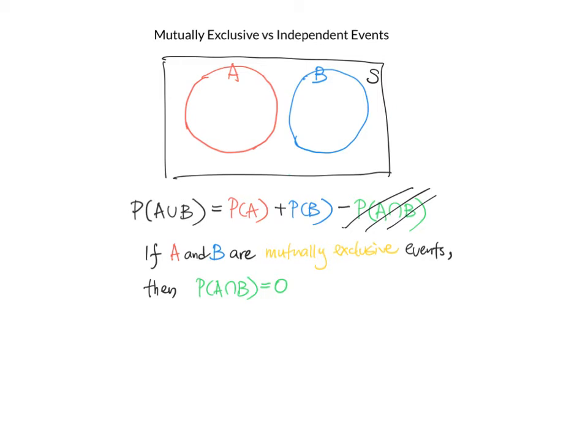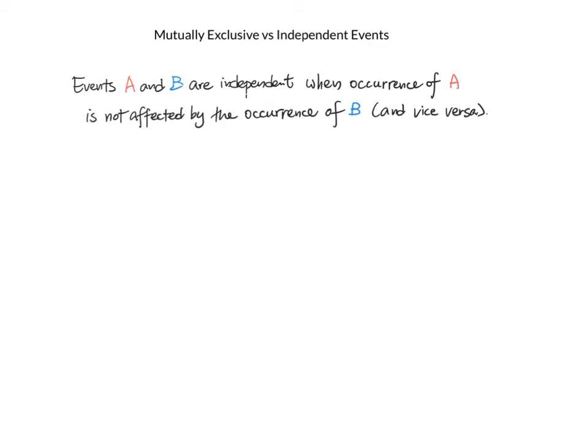Now, when we talk about independence, there is no Venn diagram to show, because they are not on the same level. But when we talk about independent events, say A and B, if they're independent, then the occurrence of event A is not affected by the occurrence of B. Likewise, the occurrence of B is not affected by the occurrence of A. But they could happen together, at the same time.